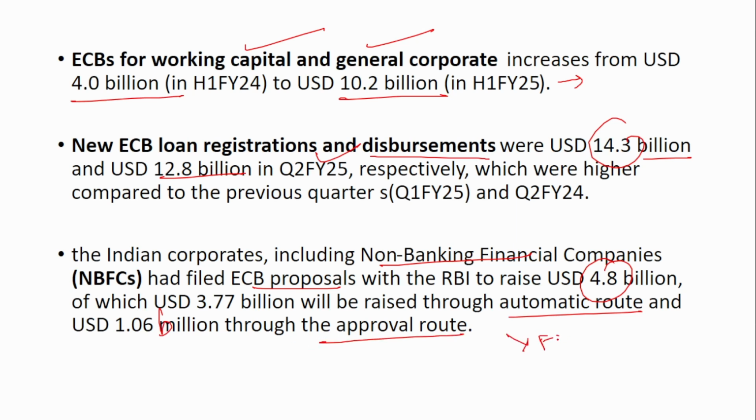So we know that under FDI, there are two routes. One is automatic, another one is approval. Automatic means you don't need specific approvals from the government departments. But approval is for certain sectors that have a limit. If you want to invest more than that limit, then you have to get approval from the concerned departments. Only then will you be able to invest in that sector more than that limit. So that is what is being said here. Under the 4.8 billion ECB proposal, 3.77 billion is through the automatic route and 1 billion is through the approval route.